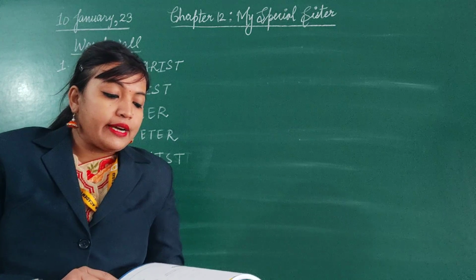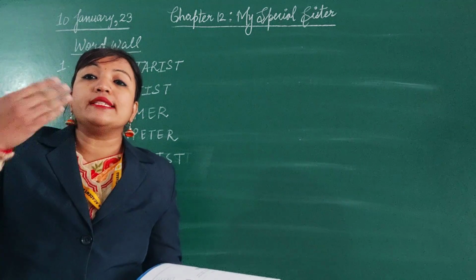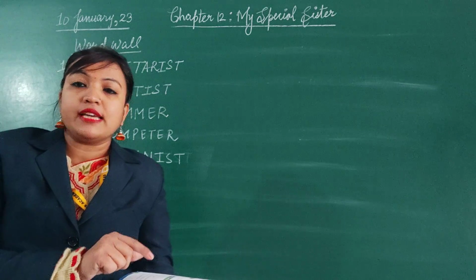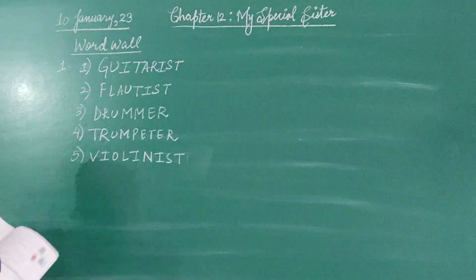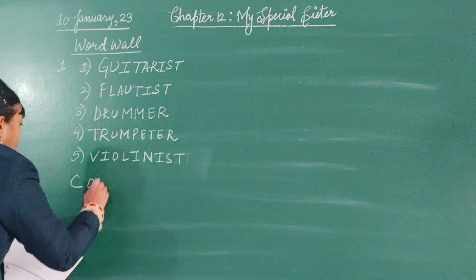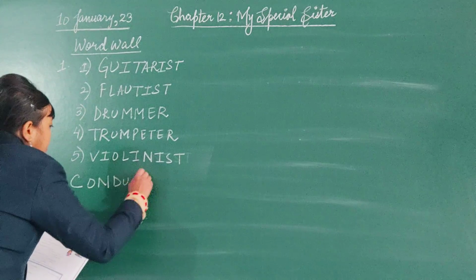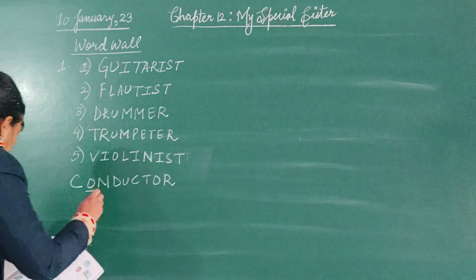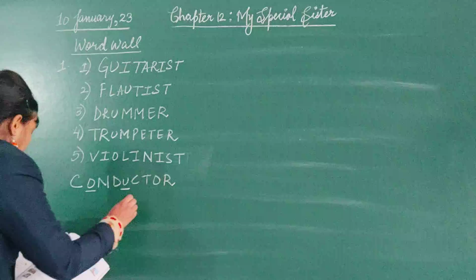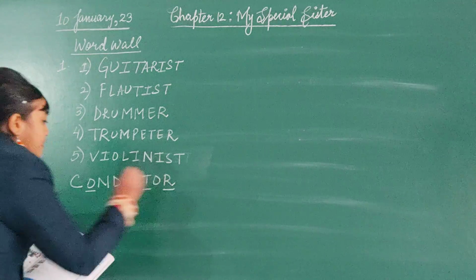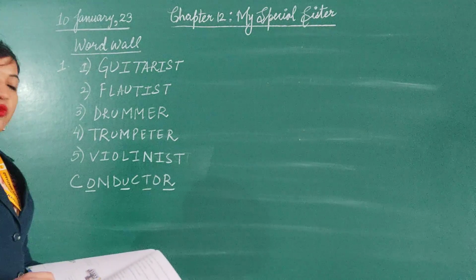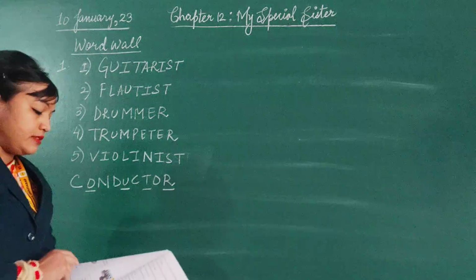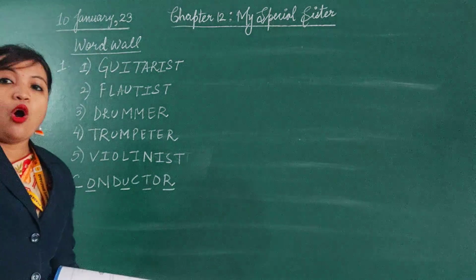The person who conducts an orchestra, a person who guides the orchestra, is known as the dash. Now some letters are missing in this word. It is conductor, C-O-N-D-U-C-T-O-R. Here O is missing, then U is missing, and then T and R. These are the missing letters of this word. A conductor is a person who conducts an orchestra.